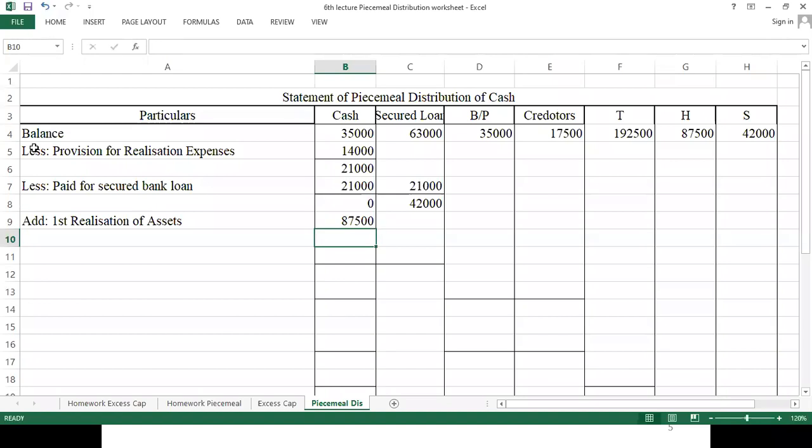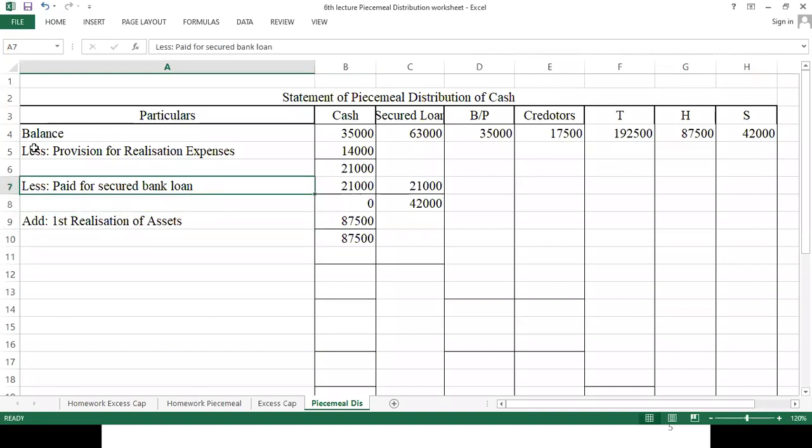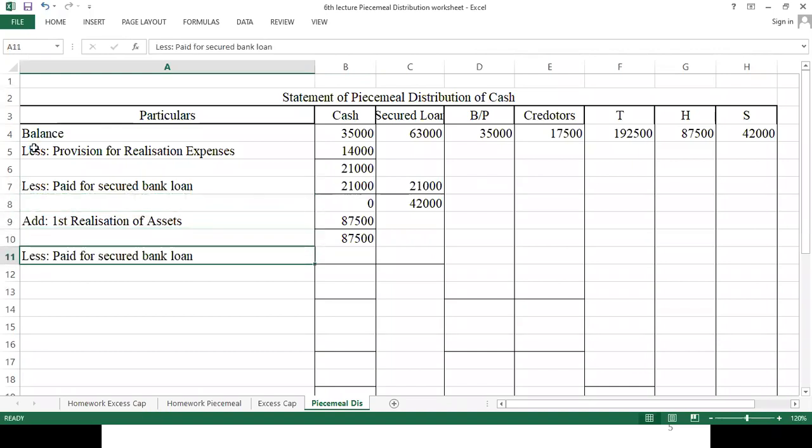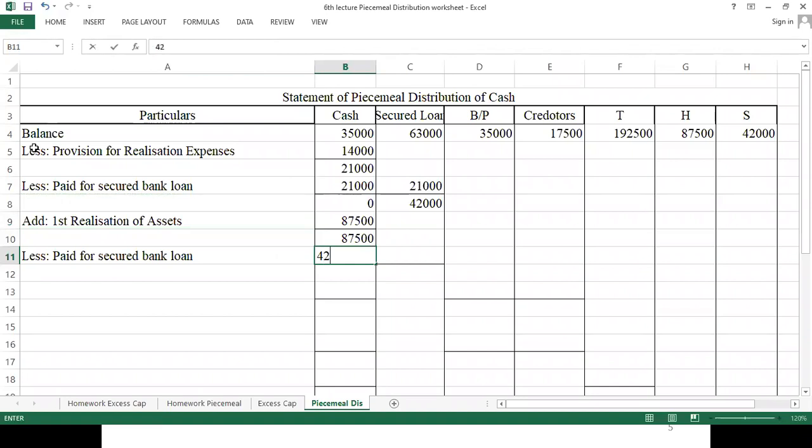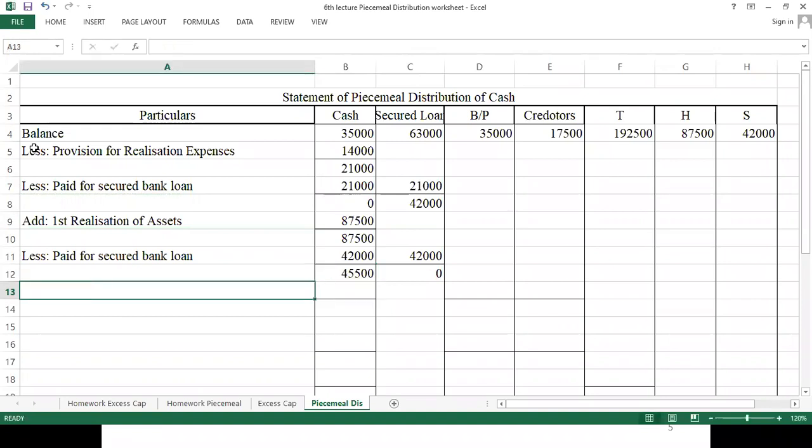So this 87,500, first of all, we will pay for the secured bank loan, which is 42,000. Now we completely paid off our loan. Now the balance left out is 45,500.